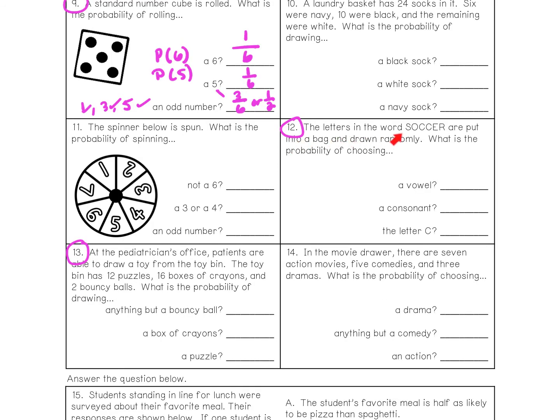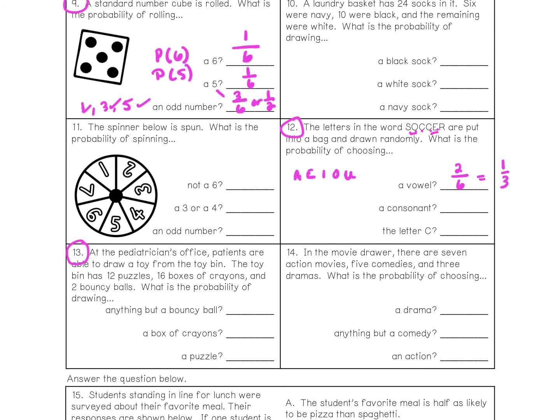Next, number 12, the letters in the word soccer are put in a bag, so S-O-C-C-E and R, so C is doubled, and drawn randomly. What is the probability of choosing a vowel? So just to remind you what vowels are, you have an A, E, I, O, U. And so I see an O and I see an E. So the probability of getting a vowel is 2 out of 1, 2, 3, 4, 5, 6. And again, we could reduce that and get 1/3. We divide the top number by 2 and the bottom number by 2 to get 1 out of 3.